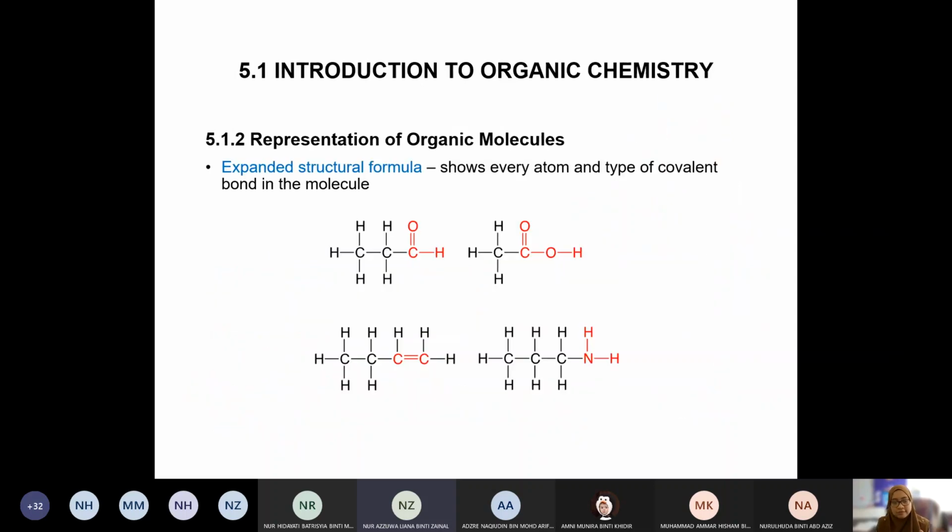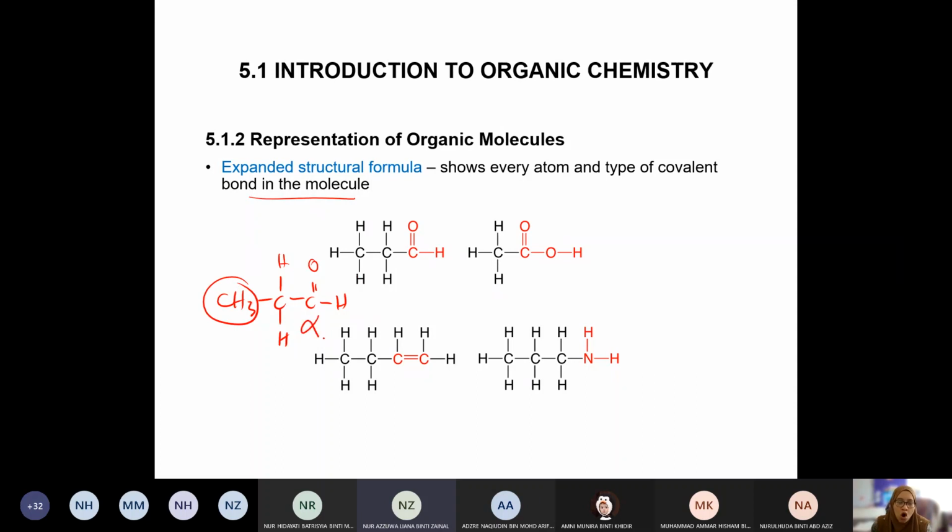Like I said, expanded we show every atom and type of covalent bond in the molecule. So all will be visible. You kena tunjuk everything. You tak boleh condense satu pun. Sometimes kita boleh campur-campur macam ni. Tapi if the question asks for expanded, you buat macam ni. CH3 ni you condense, the rest you expand.